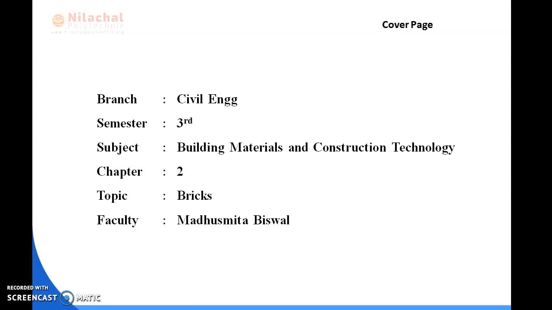Good morning everyone. Today we will be reading about chapter 2, that is bricks. In chapter 1 we have read about stones: what stones are, how stones are derived, what the qualities of good building stones are, how stones are dressed, and what the characteristics of stones and their uses are. Here we will read about chapter 2, that is bricks.